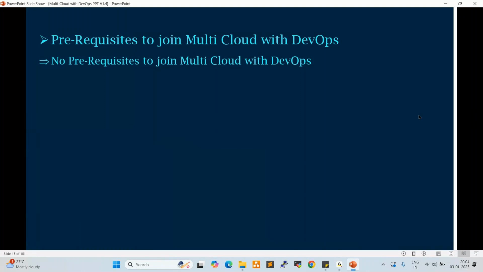If you want to learn multi-cloud with DevOps, we require Linux commands, nearly 50 commands. In our course, Linux also will be covered, whatever the commands and services required in Linux. Our course starts from very basic level, very scratch level to advanced level. Every service will go deep dive.